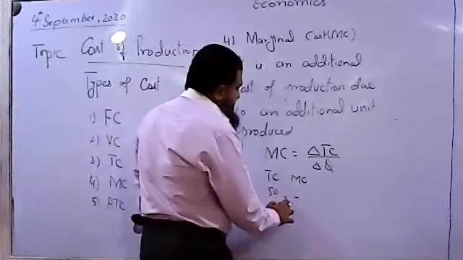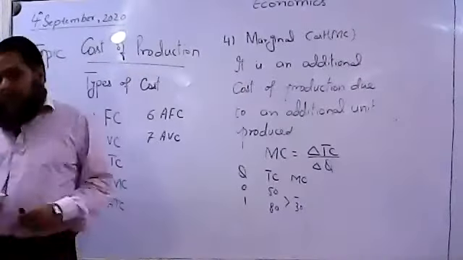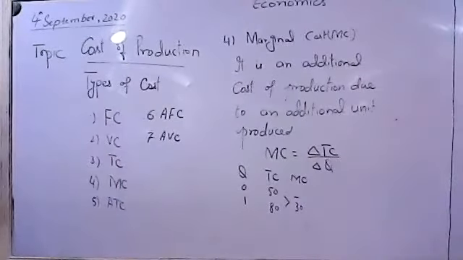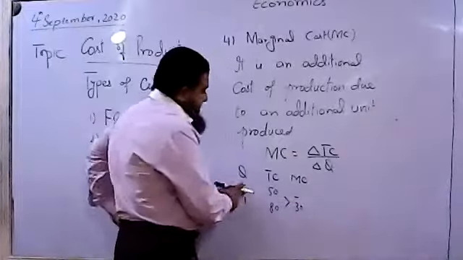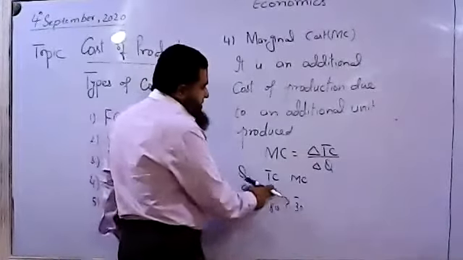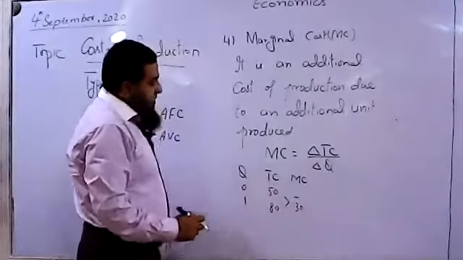So how much is the marginal cost now? 30. So it means your marginal cost is now the additional unit when it is produced. The total cost of production has changed by 30 rupees or 30 units.